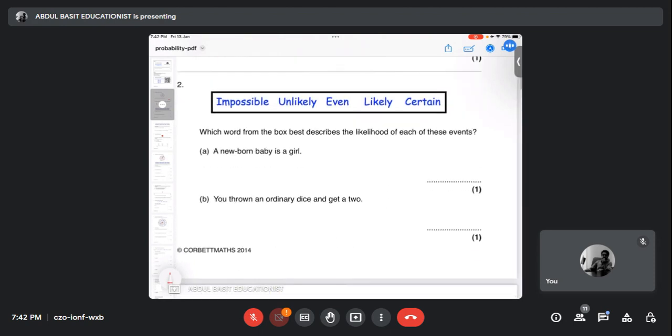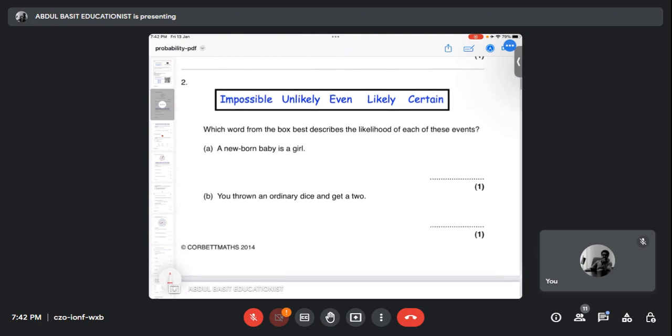Now, which word from the box best describes the likelihood of each of these events? A newborn baby is a girl. Impossible, unlikely, even chances, likely, or certain. Even. Very good. It can be a boy, it can be a girl. You throw an ordinary dice and get a 2. Sir, unlikely. Very good.